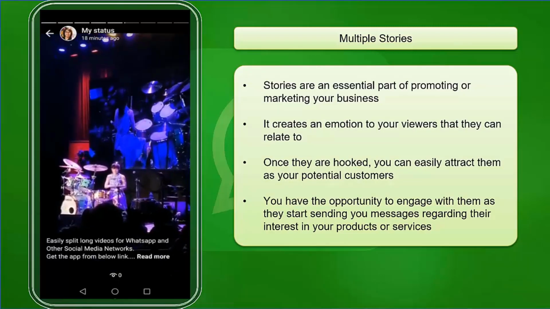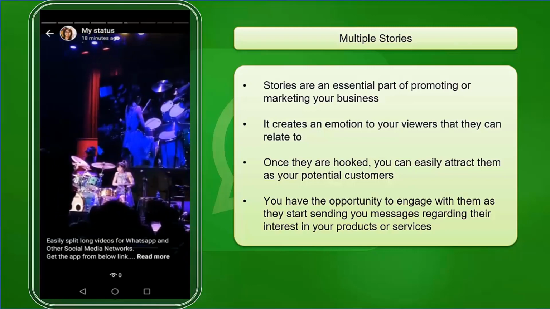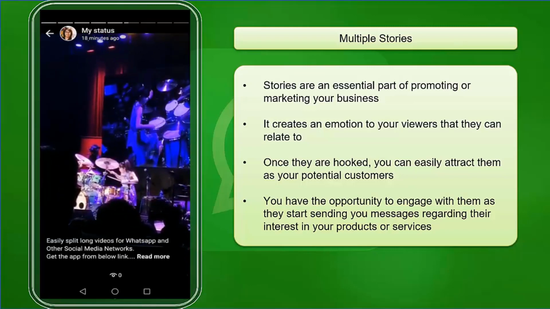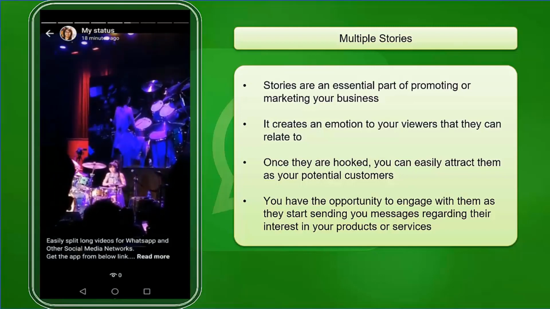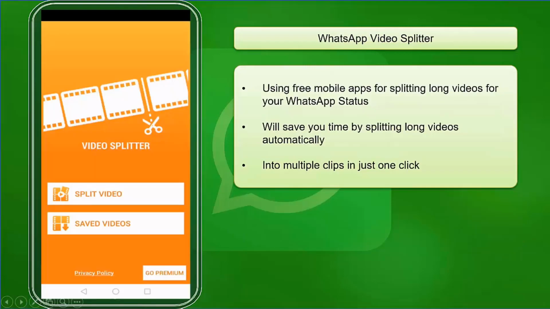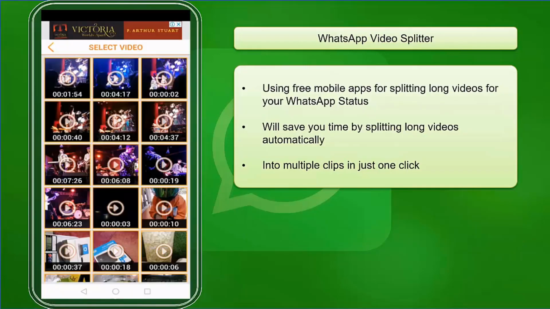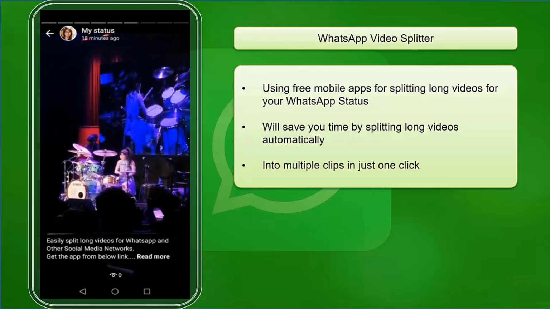It creates an emotion to your viewers that they can relate to. And once they are hooked, you can easily attract them as your potential customers, and you can have the opportunity to engage with them as they start sending you messages regarding their interest in your products or services. Using the free mobile apps for splitting long videos for your WhatsApp status will save you time by splitting long videos into multiple clips in just one click.